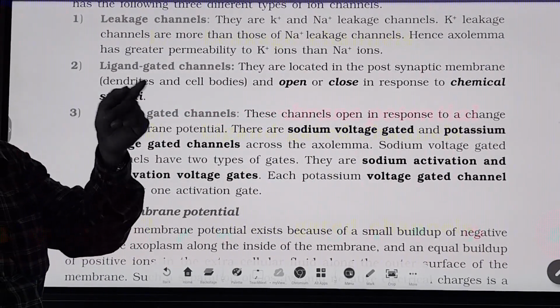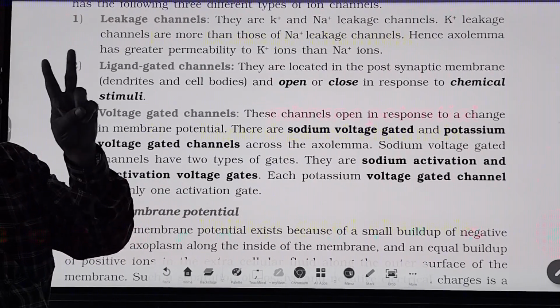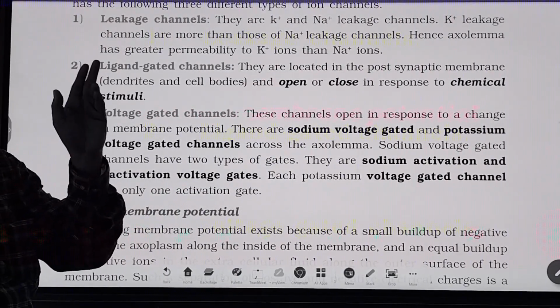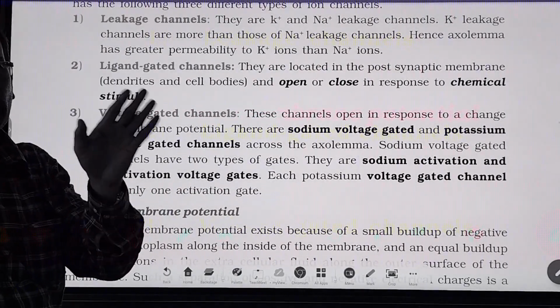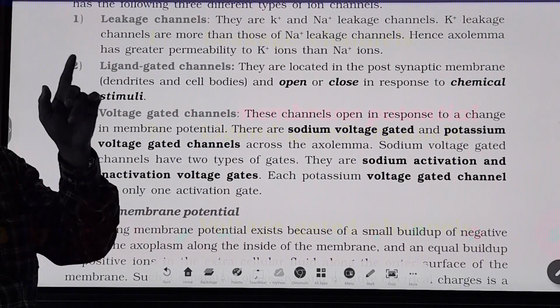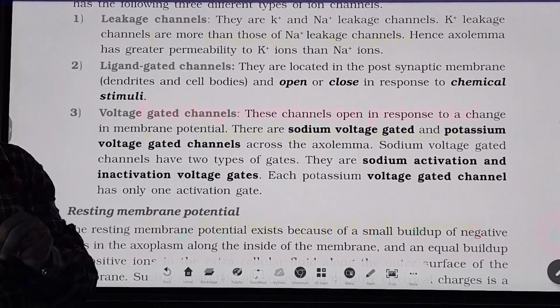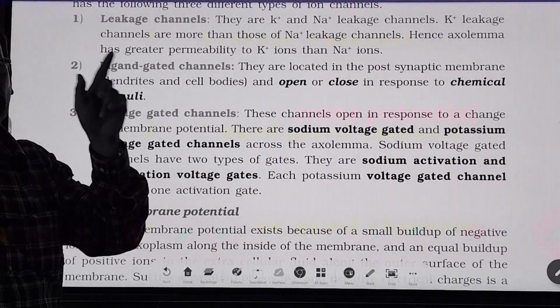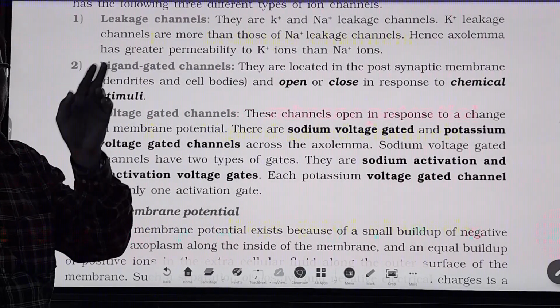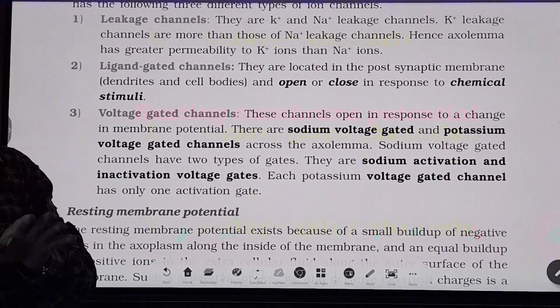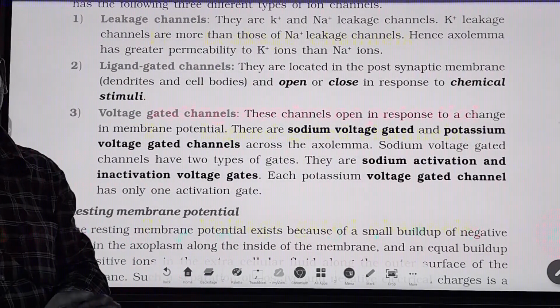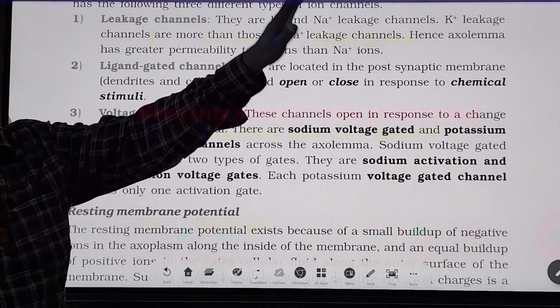Based on the positive and negative charge, they open. There are two types: sodium voltage gated channels and potassium voltage gated channels. Sodium voltage gates are also of two types: sodium activation gates and sodium inactivation gates, whereas in potassium only activation gates are present. So along the length of the axolemma.